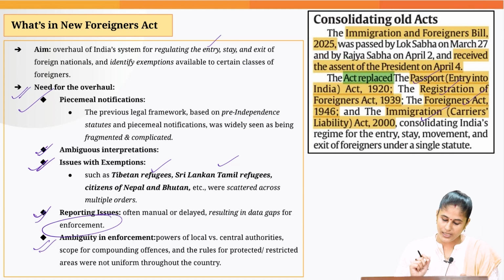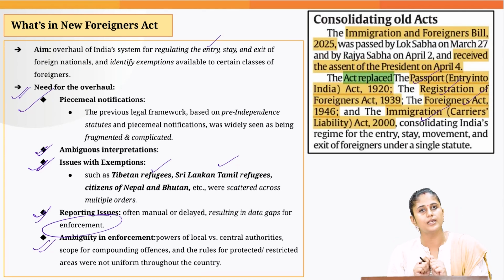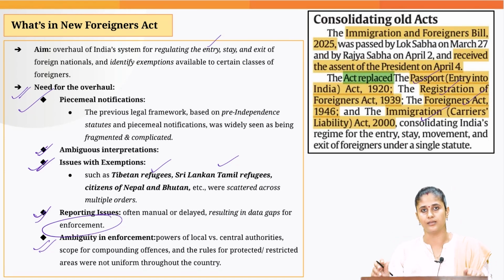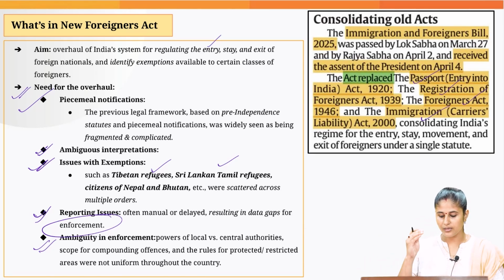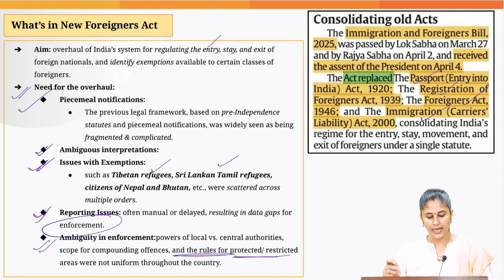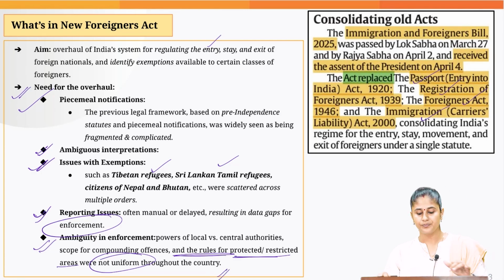Then there was ambiguity in enforcement. There was lack of clarity on who has the power to decide whether this document is a valid document or not to get entry into India, whether it is the local authority or the central government. So there was ambiguity when it comes to the powers also, that which level of authority has what kind of powers. Then there were different rules in different places for entry into protected and restricted areas. The rules and the orders were not uniform. So that was another challenge.